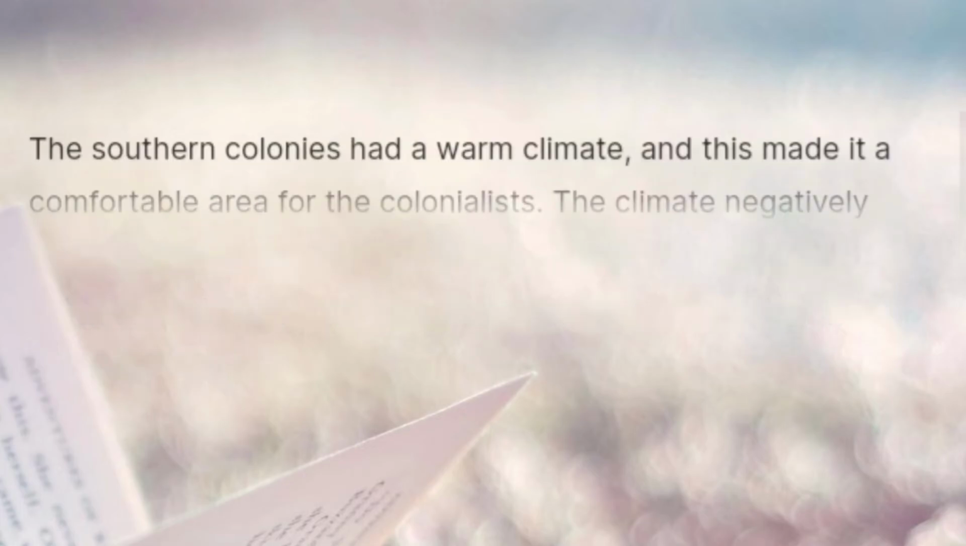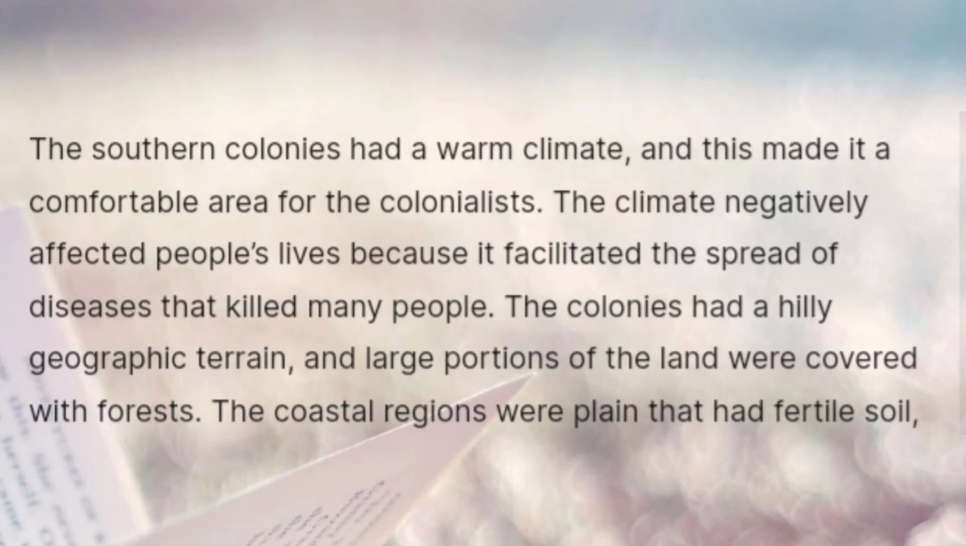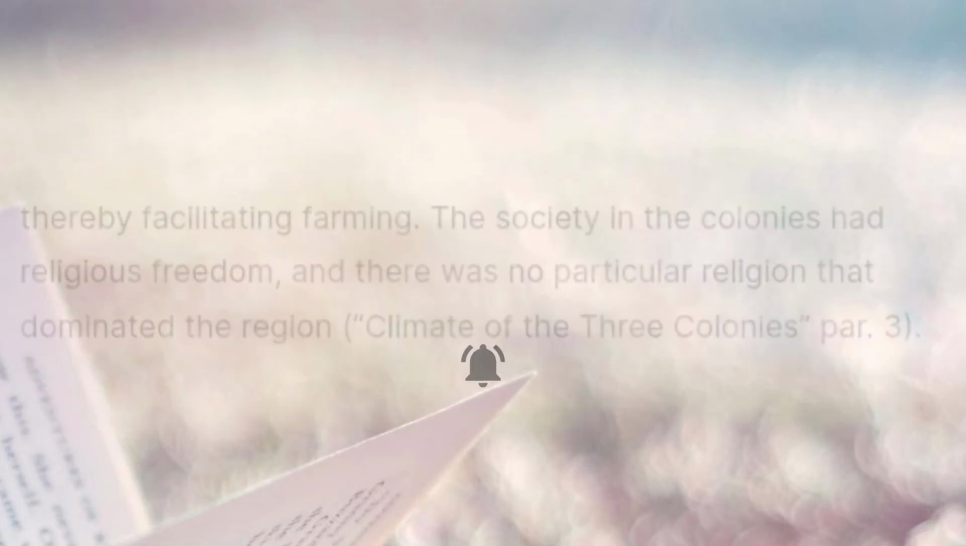1. The southern colonies had a warm climate, and this made it a comfortable area for the colonialists. The climate negatively affected people's lives because it facilitated the spread of diseases that killed many people. The colonies had a hilly geographic terrain, and large portions of the land were covered with forests. The coastal regions were plains that had fertile soil, thereby facilitating farming.